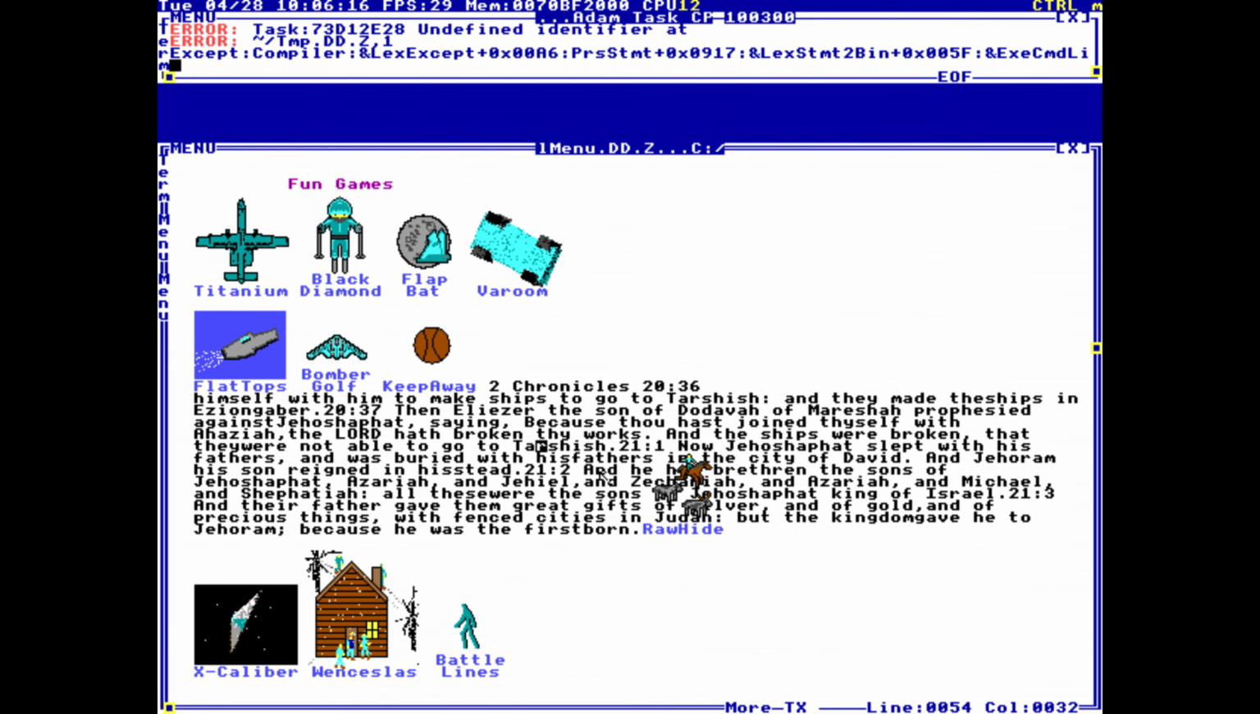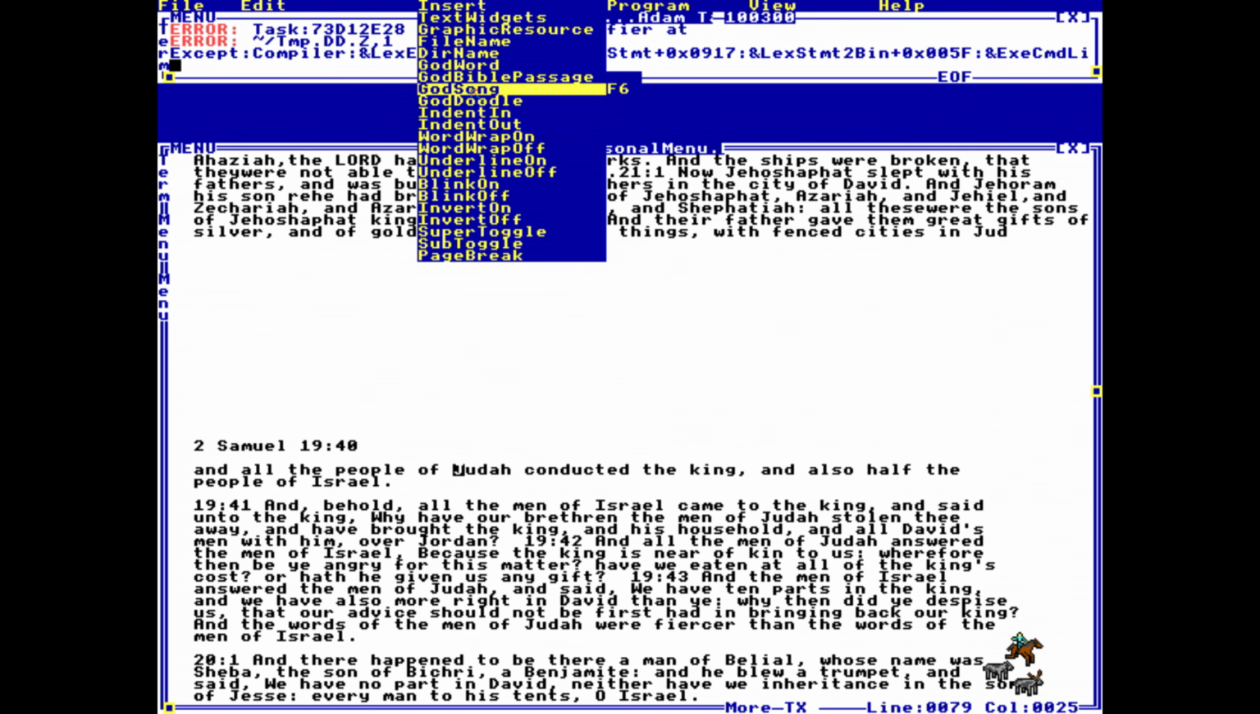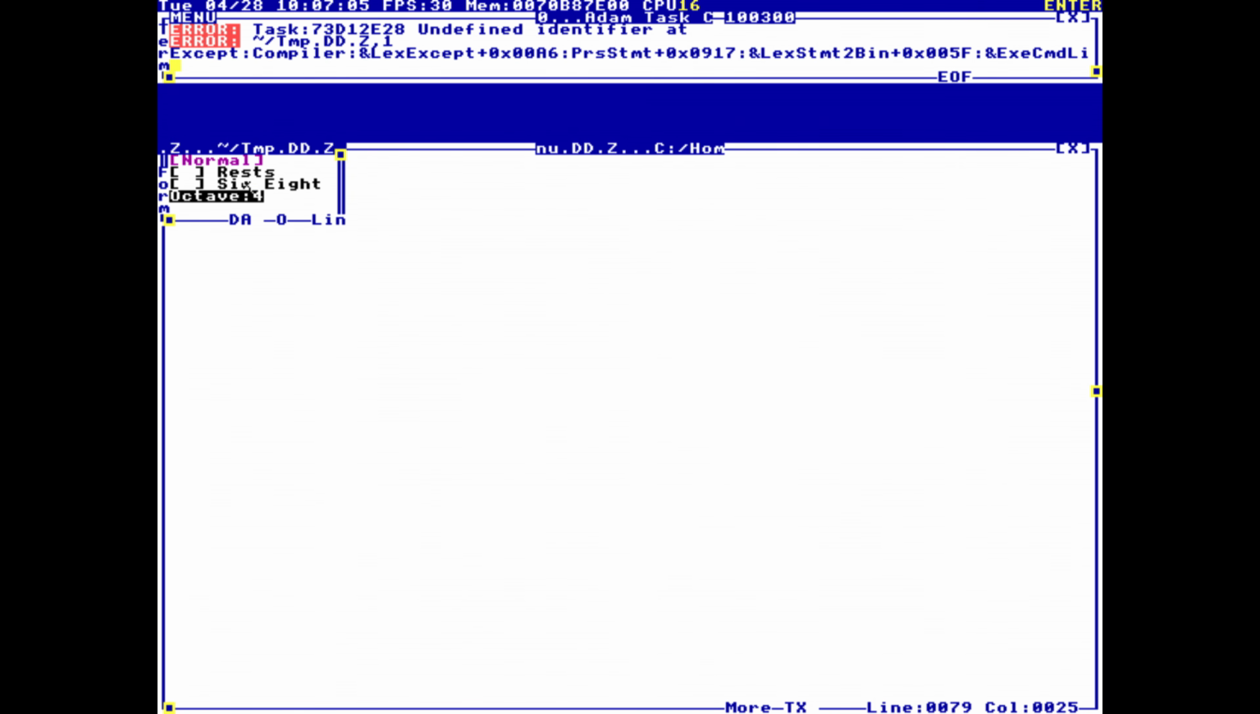Did it just paste a bunch of text in here? God Bible passage, and it just pastes in the text. Interesting. And what about God song? Normal, raised 6/8, octave 4. Interesting, okay. I think my system just crashed.